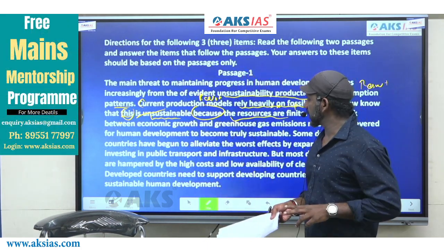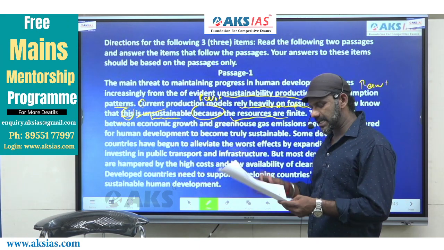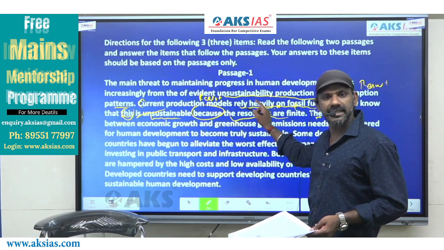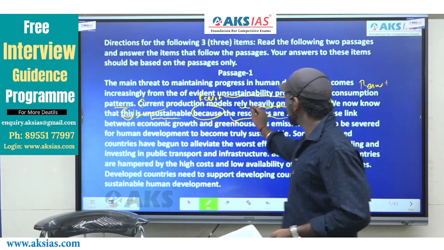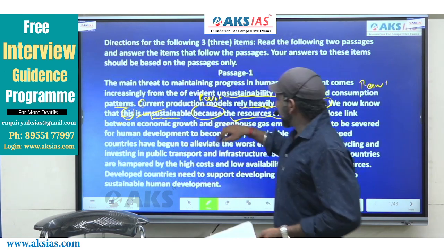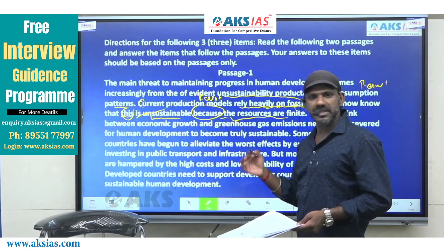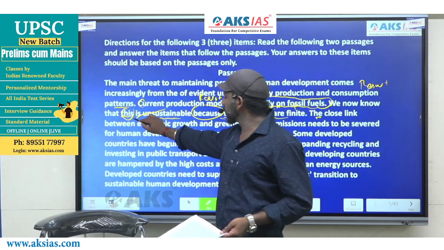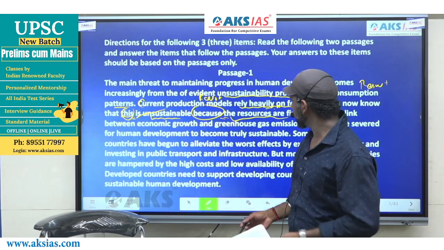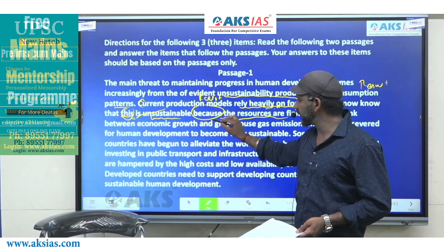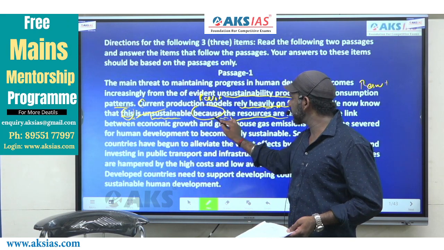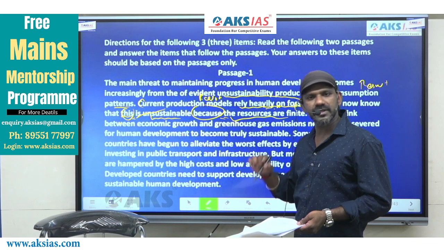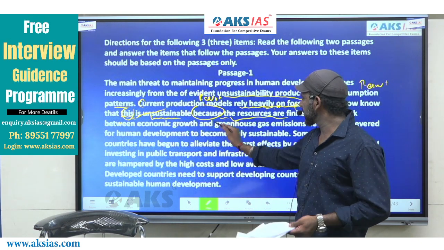So according to the paragraph, there are two reasons to say that there is unsustainability in production pattern. One is given in this statement. Undoubtedly, this must be considered because this statement comes close to the result. In this case, the next statement must also be considered because this statement is related to the previous one using the pronoun this, a demonstrative pronoun. And here also we have a cause and effect indicator because it is unsustainable because. Question is, why is there unsustainability? So the second reason for saying why it is unsustainable is given in this sentence.